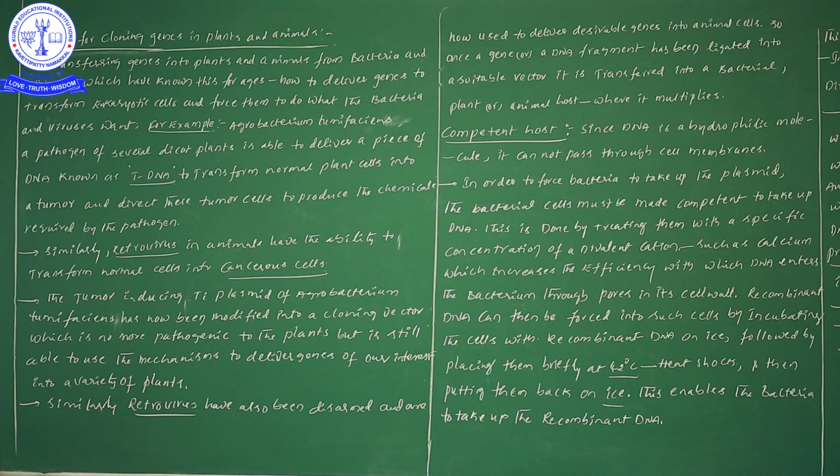Suppose you would like to take a plasmid as a vector, that plasmid must have the following features. We learned origin of replication, selectable marker, and cloning sites. Three side headings are completed, and the fourth one we are going to study now, as a continuation of cloning vectors: vectors for cloning genes in plants as well as animals. This concept is important, so try to concentrate on it.